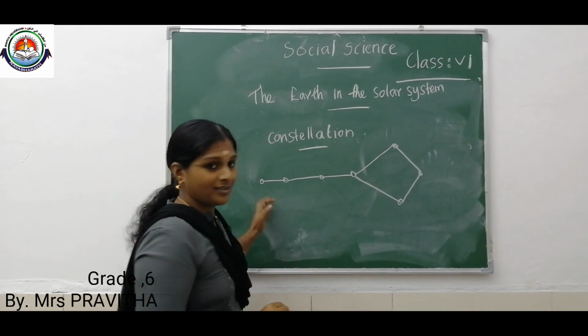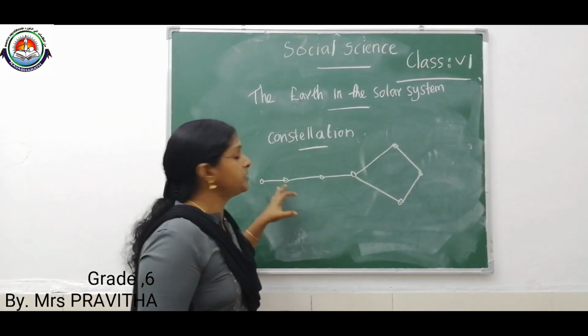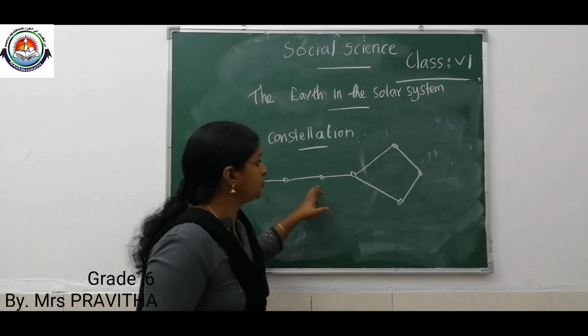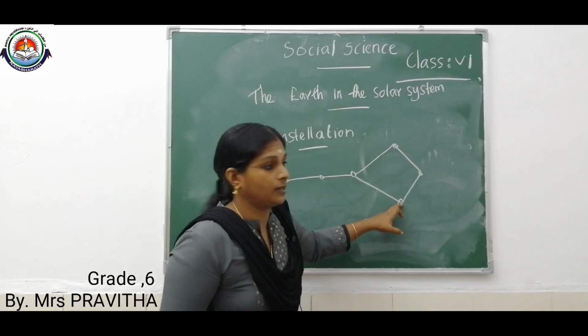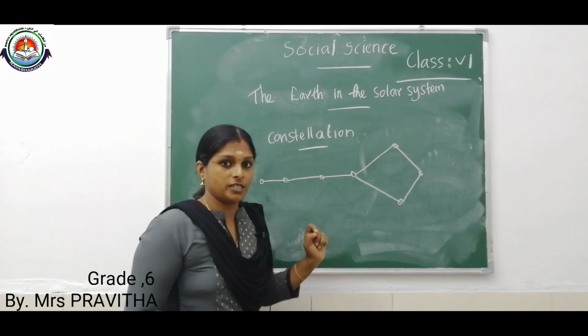Did you see any pattern children? This type of pattern formed by a group of stars is known as a constellation. And this pattern, you look children, it looks like a dipper or spoon. It is an example of a constellation.